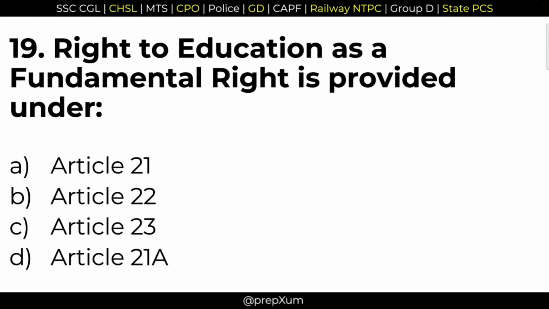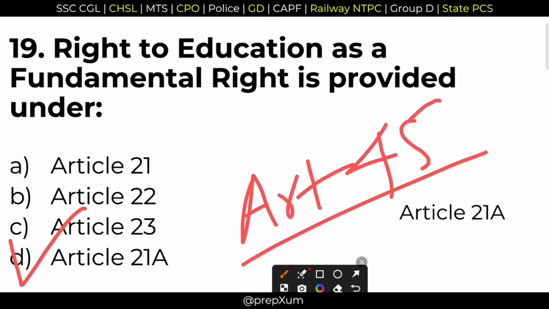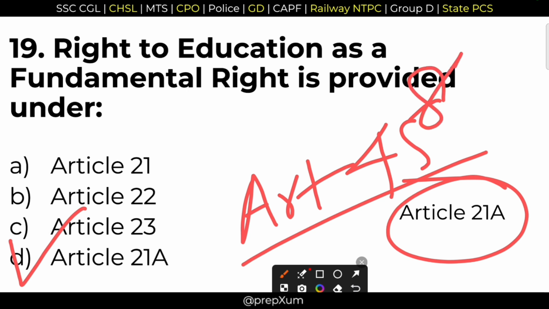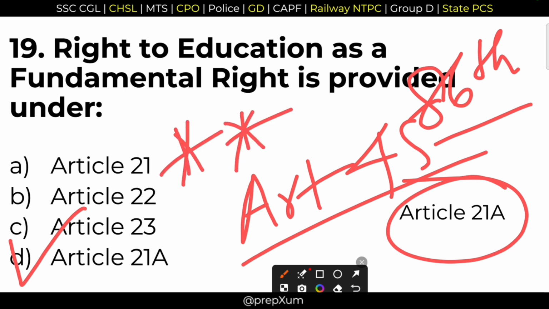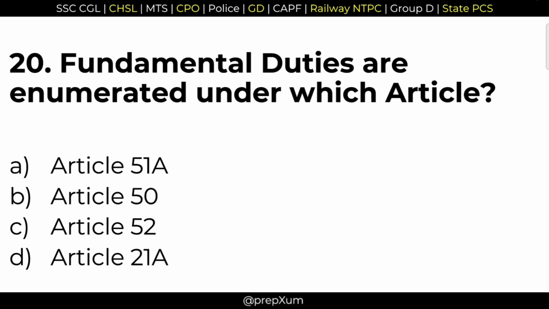19. Right to education as a fundamental right is provided under option D, Article 21A. Very important question. Earlier, this was given under a DPSP Article 45, but after the 86th Constitutional Amendment Act, it became a fundamental right, and the article number is Article 21A. Very, very important question. Now it is a fundamental right. 20. Question number 20.